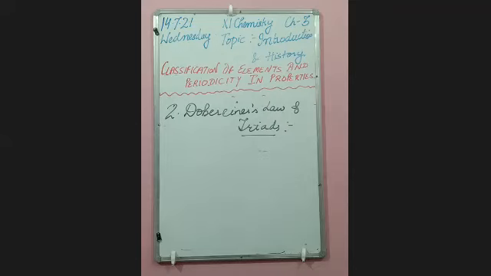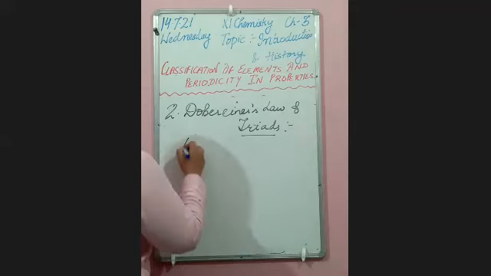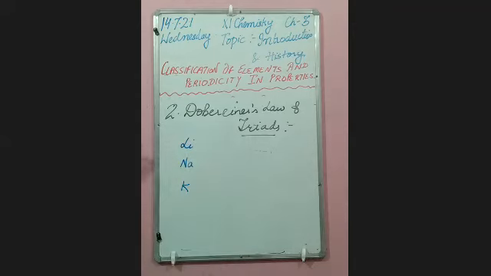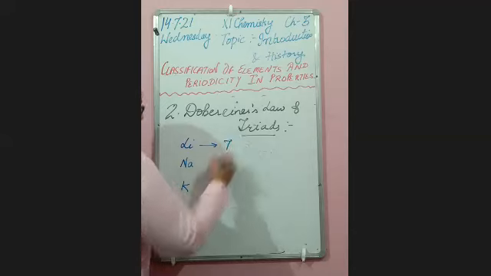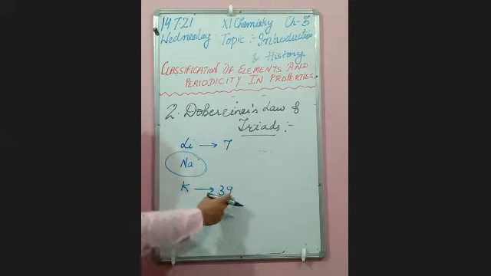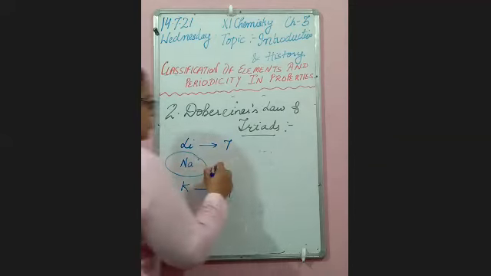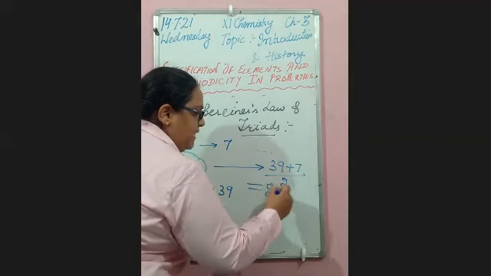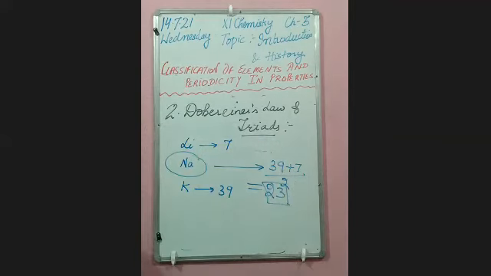I am explaining this with one example. Suppose lithium, sodium, potassium. It was one of the triads made by Dobereiner. As you know, the atomic weight of lithium is around 7 and that of potassium is around 39. He stated that the atomic weight of the middle element is either equal or approximately equal to the arithmetic mean of these two. So it will be 39 plus 7 divided by 2, which comes out to be 23, the atomic weight of sodium.